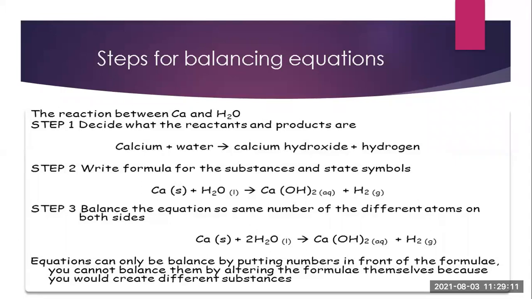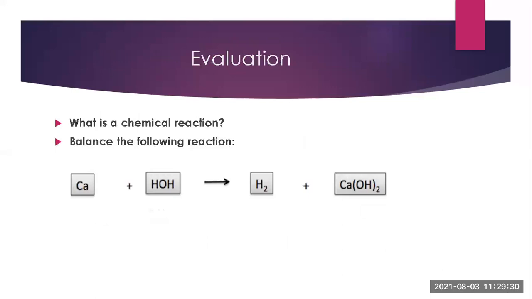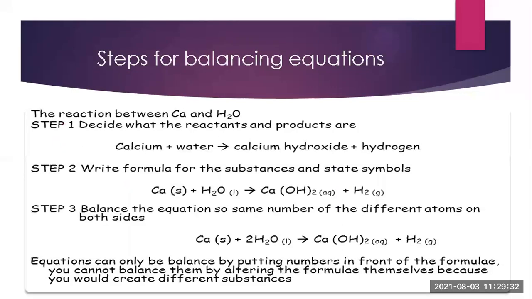You cannot balance them by altering the formulas themselves, because you would create a different substance. Only by putting numbers in front of the formula can we balance it. I hope you have understood this.